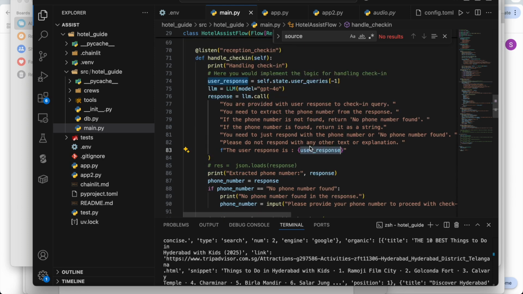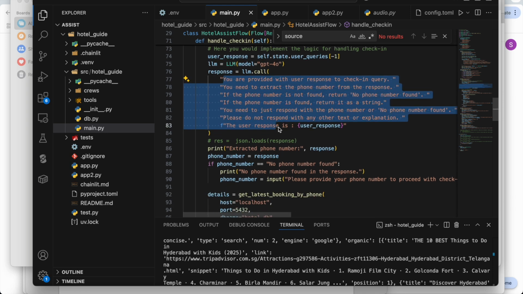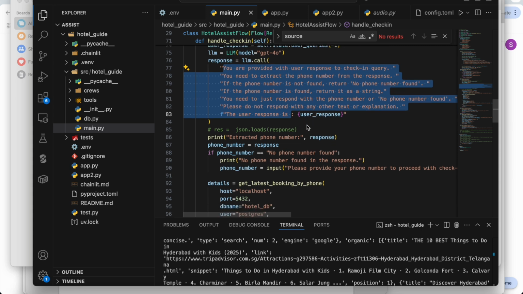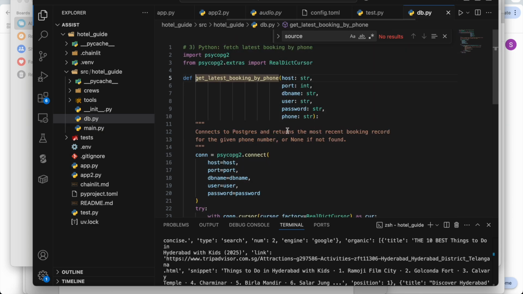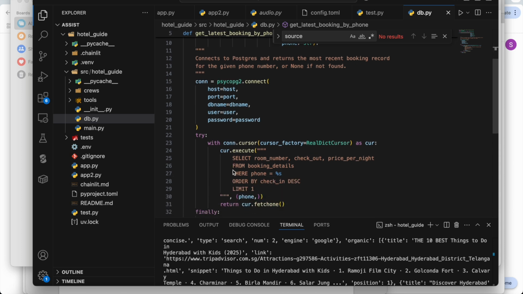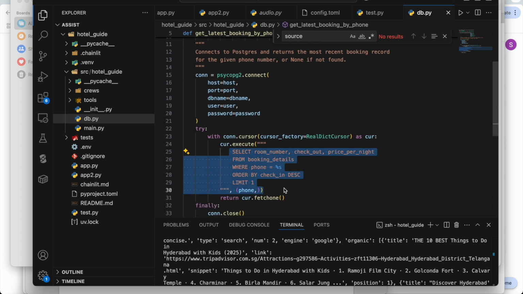In this method, I'm just taking the user input and asking to extract the information. I'm asking to extract the phone number from the user input. Once we get the phone number, we call this particular method, and in this method we are connecting to my local Postgres, and I'm getting the information based on the phone number.